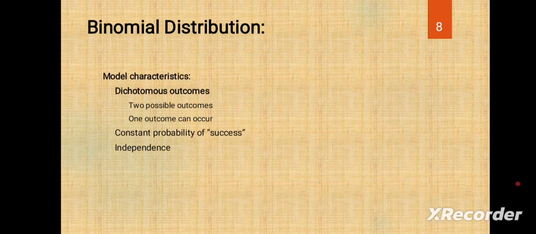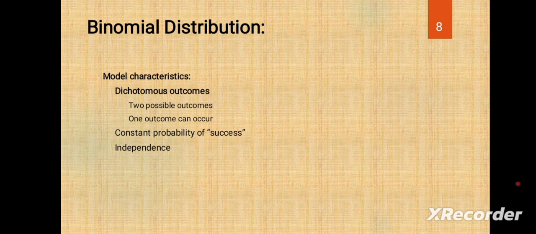So, binomial distribution model characteristics: dichotomous outcomes. That means two possible outcomes, of which only one can occur. For example, we take a coin, head and tail. Two possible outcomes are there, but when we toss, only one outcome can occur.